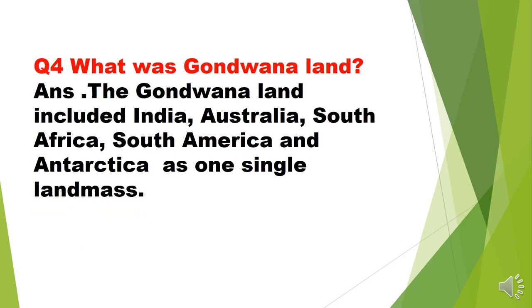And next is, what was Gondwana land? The answer is, the Gondwana land included India, Australia, South Africa, South America and Antarctica as one single landmass.